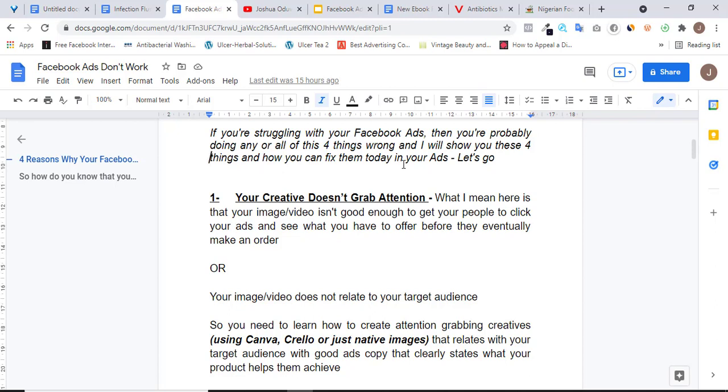You have to be showing the different benefits that your product does to your target audience, because this is going to get them to actually pick interest in your product. And once they pick interest in your product, they are going to click through your advert and head over to your product page or your sales page, and click through to make an order for your product.